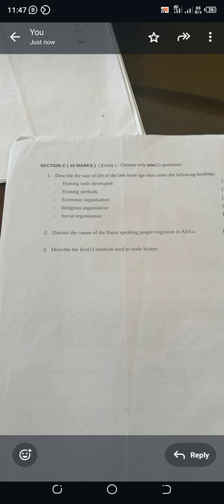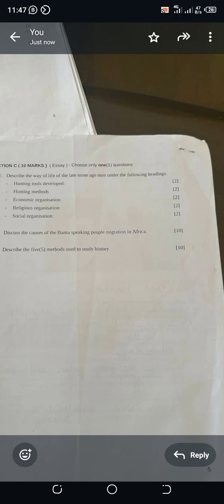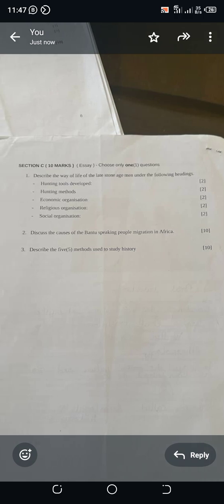So these are the short sentences you're going to include for each of these points. You're not going to write long essays because the number of marks given emphasizes that you should write short points for each. And also do not write the answers in point form, but rather in essay form. Okay, so that is how you're going to answer your question 1.